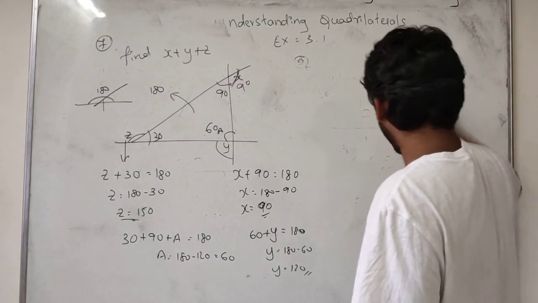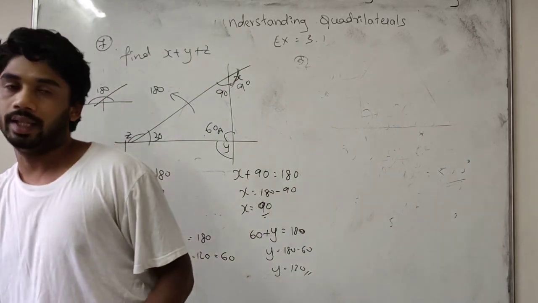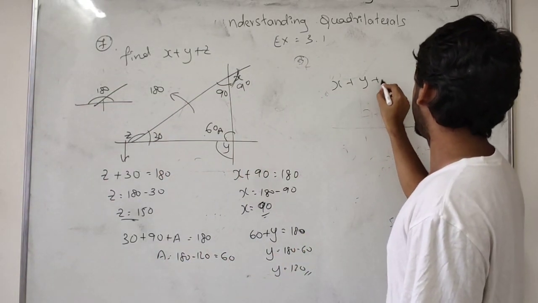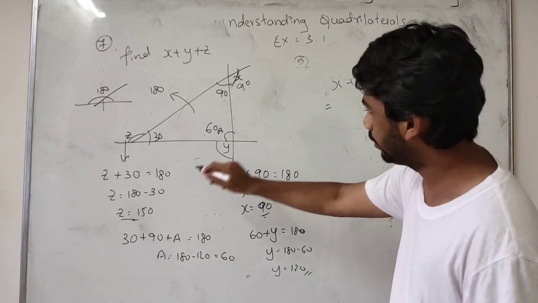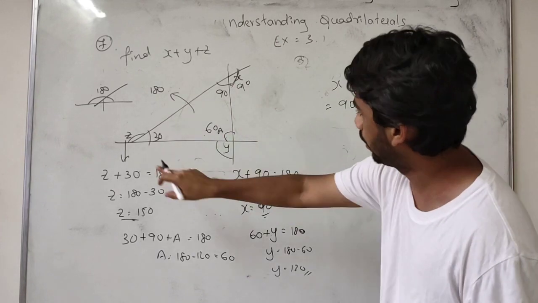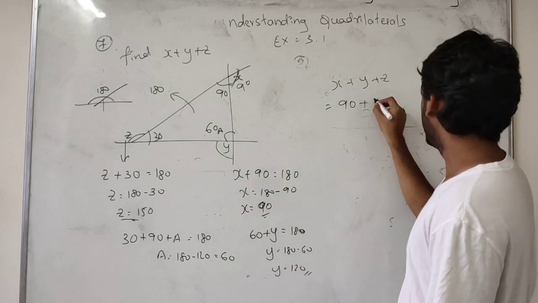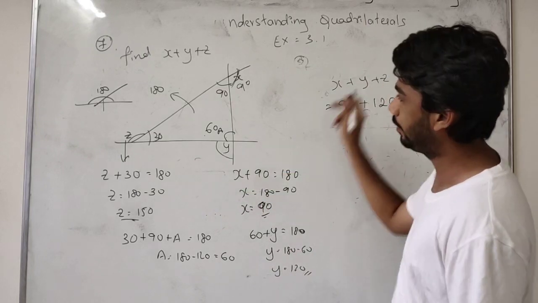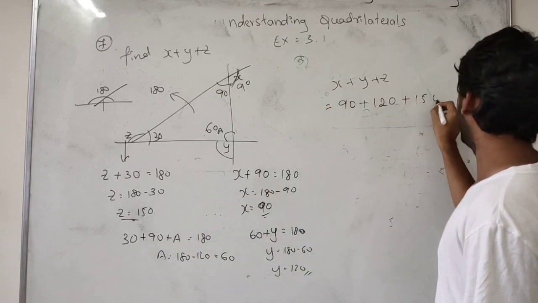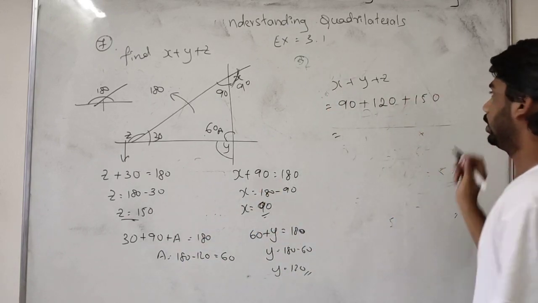From this equation, we can say that x plus y plus z is equal to... So I will take x plus y plus z. We have to find the value. What is the x value? Here it is 90. Plus y value is how much? Here y is 120. Plus z value is how much? z is 150. If we add and solve this, we will get the solution.